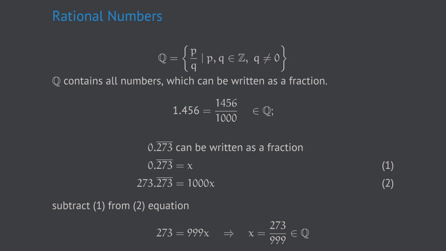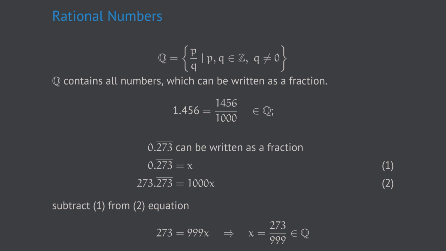So Q contains all numbers which can be written as a fraction. They also contain all decimal numbers, for example 1.456. To see that, we simply multiply a given decimal number by 1 followed by as many zeros as there are decimal places.